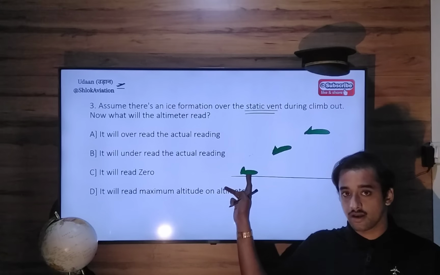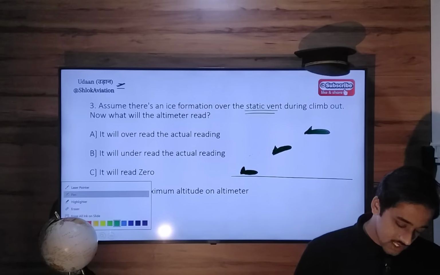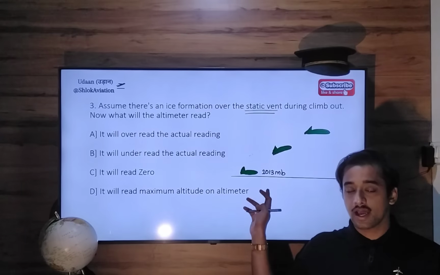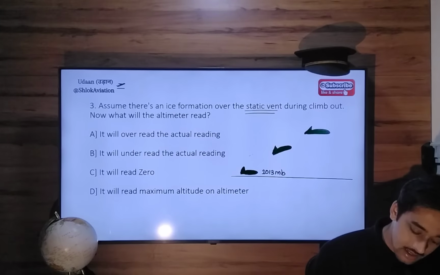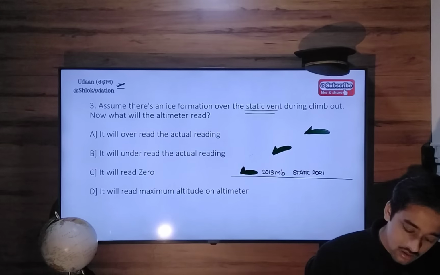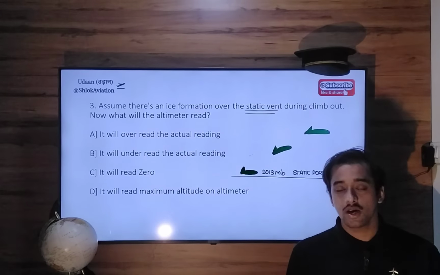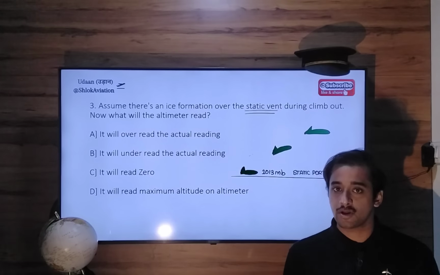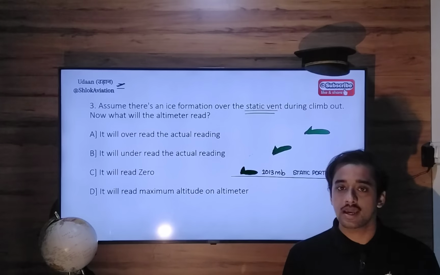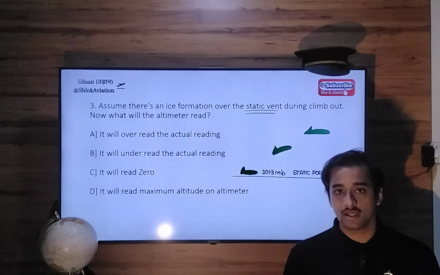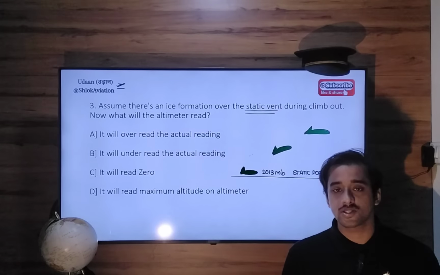We started from here. Here the pressure surrounding the aircraft was 1013 millibars. At this place, the static ports are working fine. Okay, I am writing static ports. So that means there is no blockage of static pressure here. Whatever static pressure is in the atmosphere, that pressure is getting registered and delivered to your altimeter, and hence the altimeter indicates correct vertical distance. If QNH is put, you will get elevation. If QFE is put, you will get height of 0 feet.